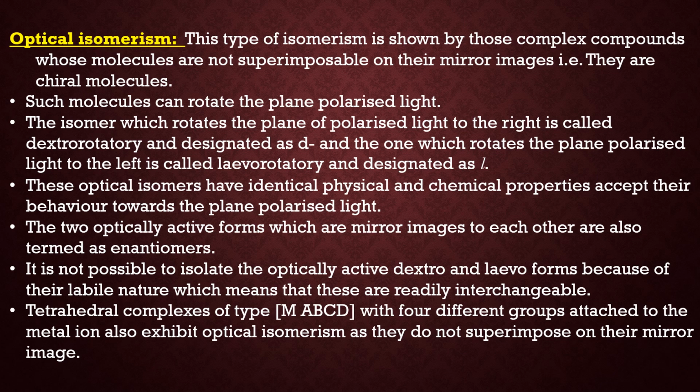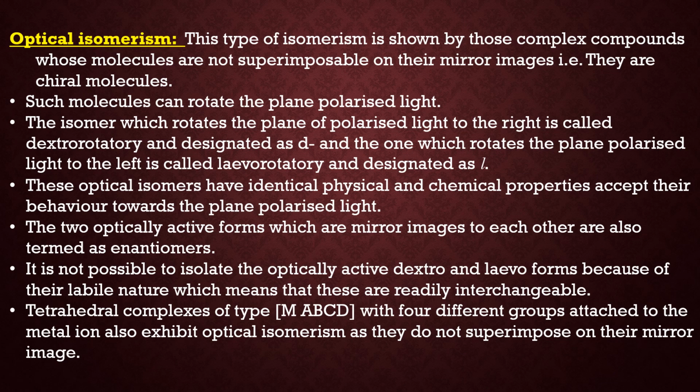Now the next type of isomerism is optical isomerism. This type of isomerism is shown by those complex compounds whose molecules form non-superimposable mirror images. That is, they are chiral molecules. Chiral molecules are those molecules which do not have any plane of symmetry.